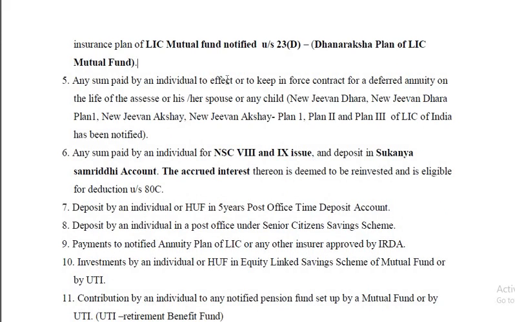Then any sum paid by an individual to effect or to keep in force a contract for a deferred annuity. Deferred annuity means regularly you are getting the amount after the expiry of a certain period. Defer means postpone. Deferred annuity on the life of the assessee or his or her spouse or any child. Examples are New Jeevan Dhara Plan 1, New Jeevan Akshay Plan 1, Plan 2, Plan 3 of LIC of India, which have been notified. So this is also qualified for deduction under 80C.